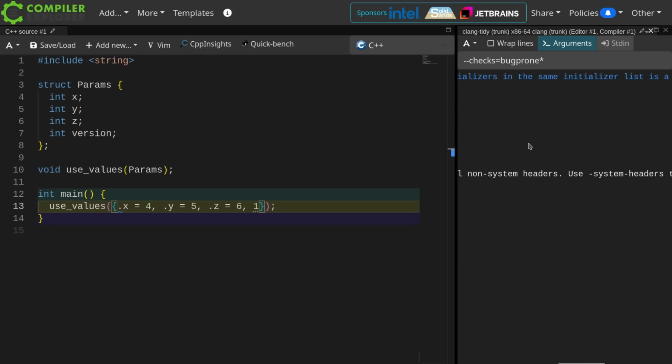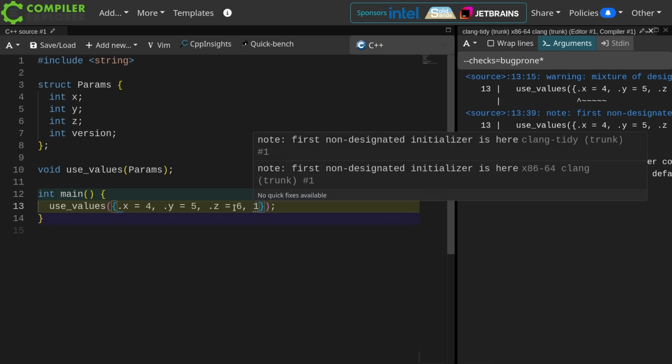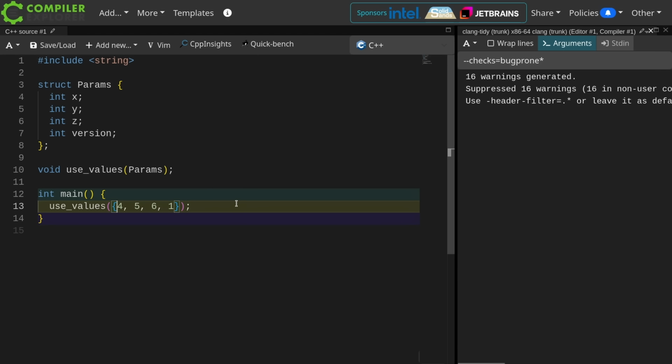Thank you from Clang-tidy. That is a C99 extension. But if I don't use any of the designated initializers, then I get code that is just as difficult to read as it was before I ever started, until we got this new feature from Clang-tidy, which is the point of this episode.